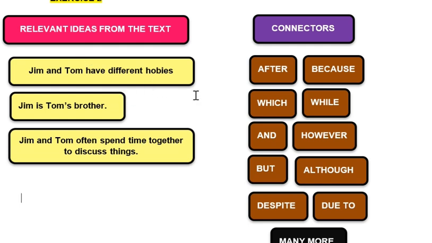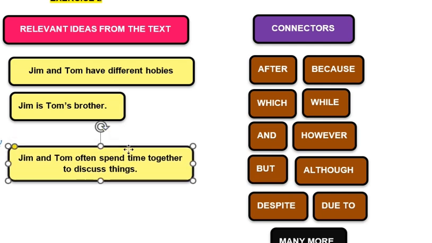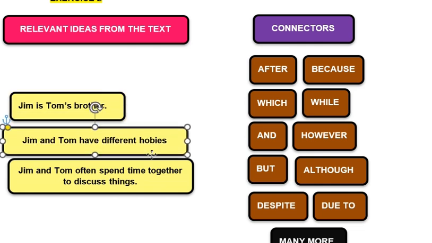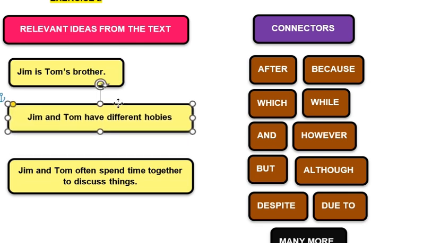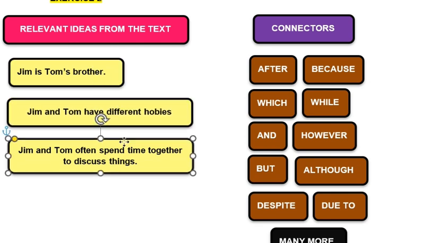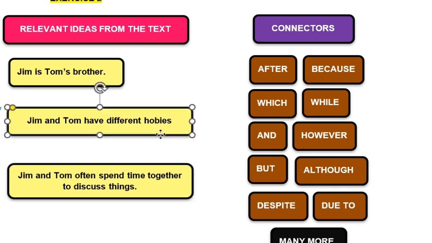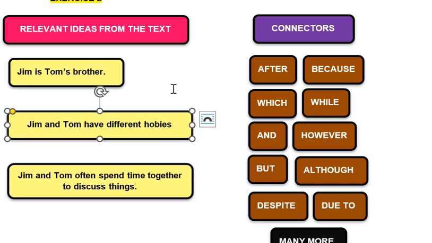Jim and Tom have different hobbies. Jim is Tom's brother. Jim and Tom often spend time together to discuss things. We've got the same exact connectors, but again, remember the connectors could be anything. Maybe it would make sense if I change the order like this. Jim is Tom's brother. Jim and Tom have different hobbies. Jim and Tom often spend time together. I think it would make sense if I put the order this way.